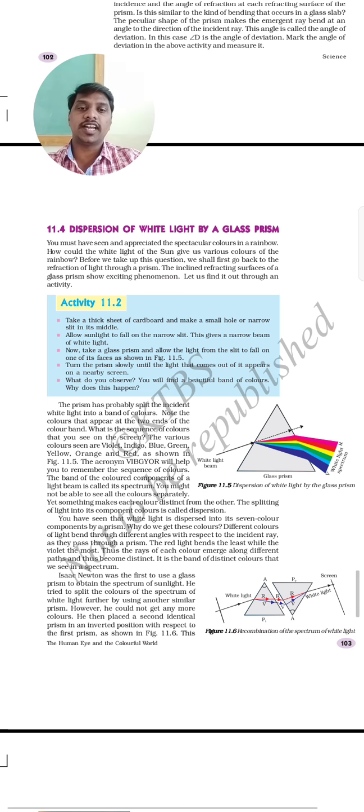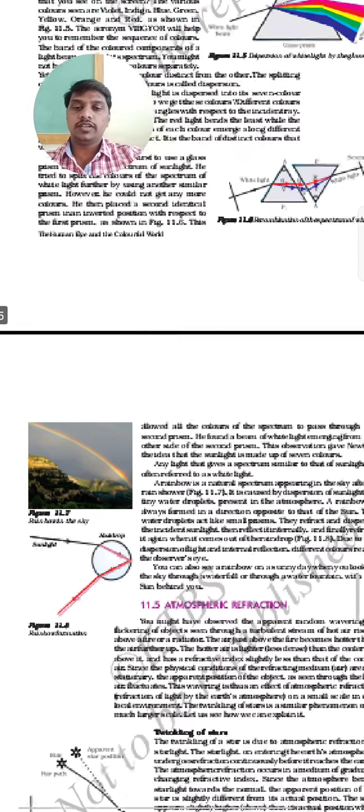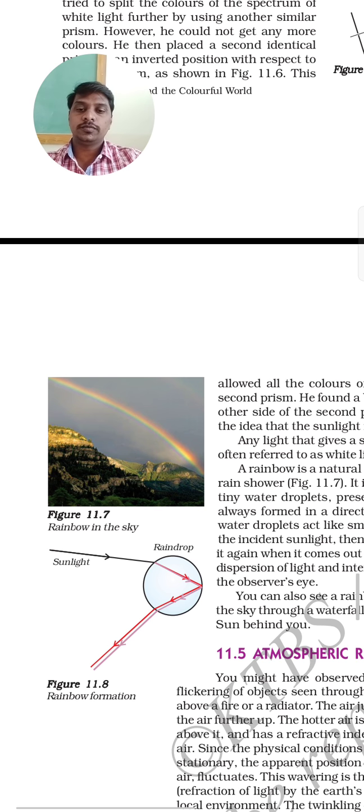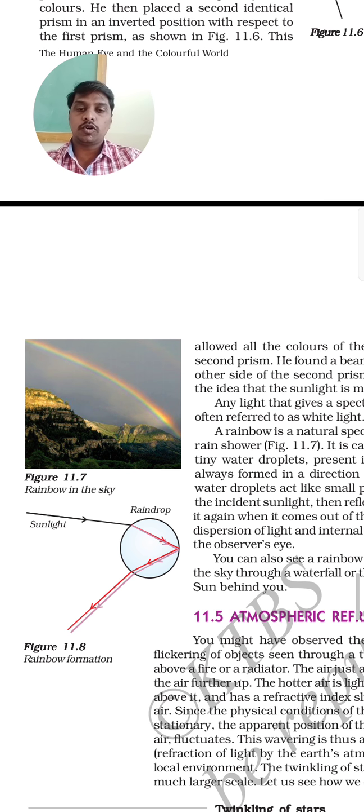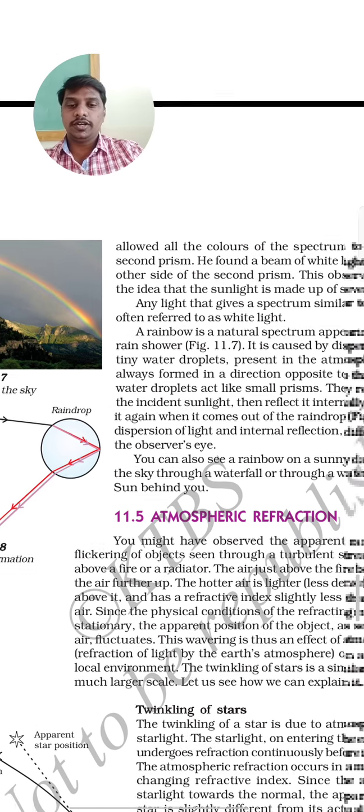Dispersion of white light by glass prism means, white light is constituted by different types of colored light, that is Vibgyor. So Vibgyor is the short form for the different types of colored light, you know that one. So recombination of the spectrum of the light I have explained to you. And I also spoke about the rainbow which is created in the sky also. How the rainbow is created means, the raindrop will act as a prism in nature, and that raindrop will separate the different constituent lights of white light. Okay, so I have explained you.